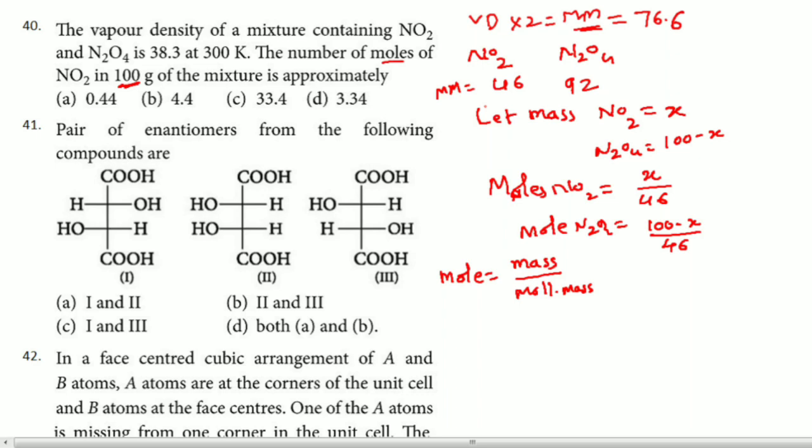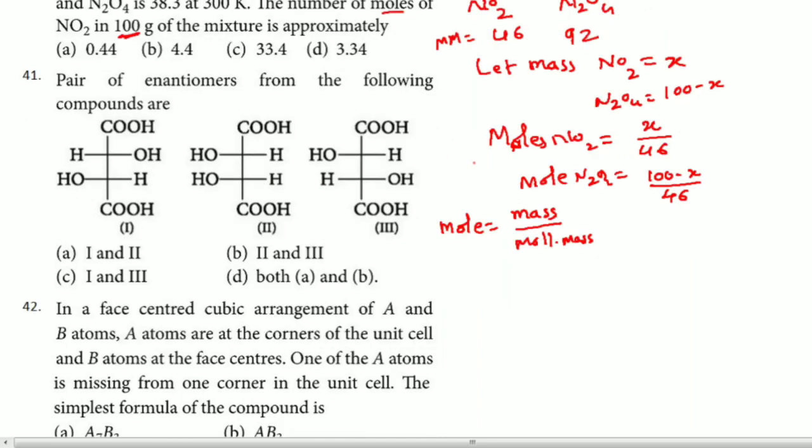So this is the formula which I write. Yes, I will take it like this. Now you can see NO2 is 46, N2O4 is 92, correct? So in this particular case, mass of NO2 I will take as X, N2O4 as 100 minus X. Now mass by molecular mass is equal to mole.